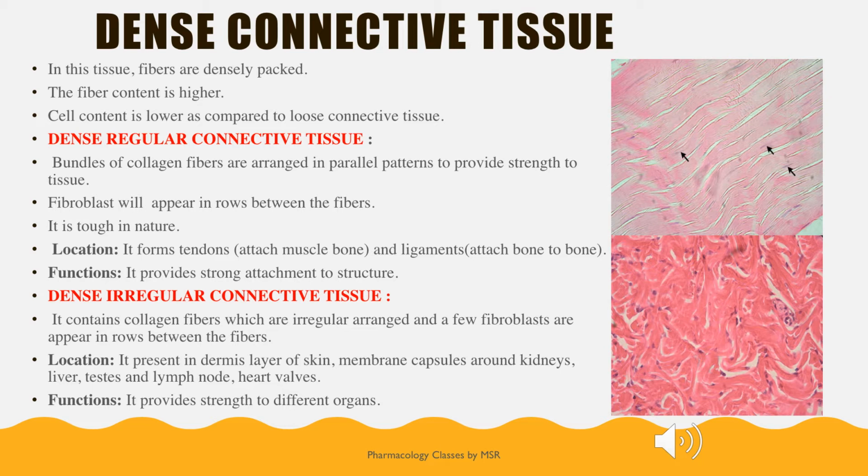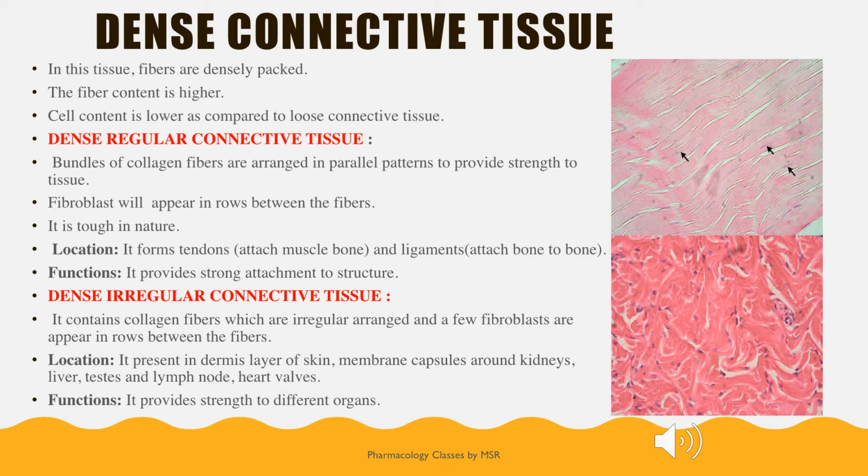Dense regular, why we are calling it regular is that the collagen fibers are arranged in parallel patterns and they provide strength to the tissue. The fibroblasts will appear in rows between the fibers. It is very tough in nature as it has a unique pattern of parallel lines. We call it dense regular connective tissue, and usually it is present in locations where it forms the